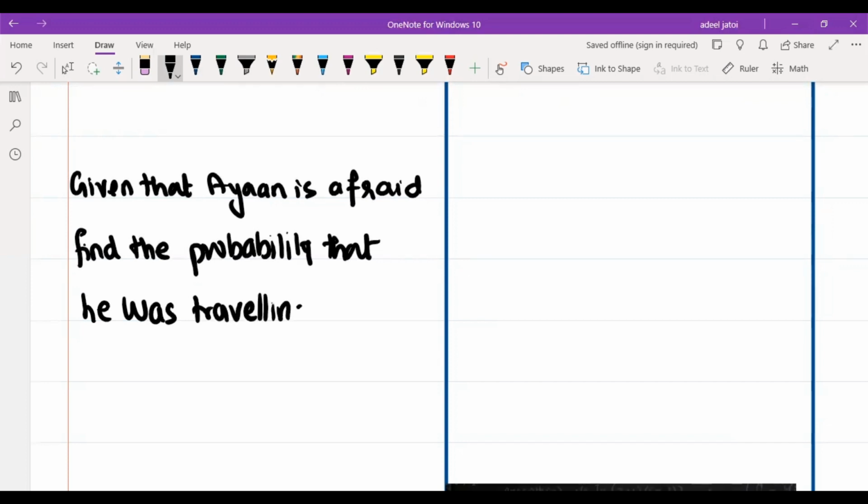So, the event is traveling by horse, but the given condition is afraid.